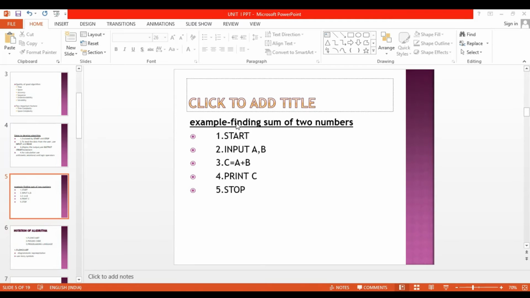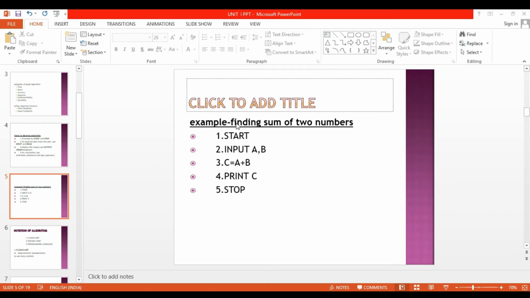See one example for this algorithm. Finding sum of two numbers. We are going to write the algorithm for finding sum of two numbers. First we have to write the start, because we are going to start the algorithm. So first step is start.